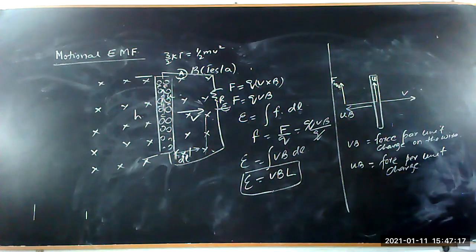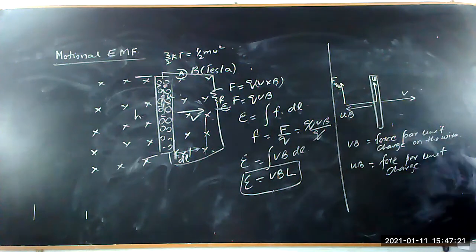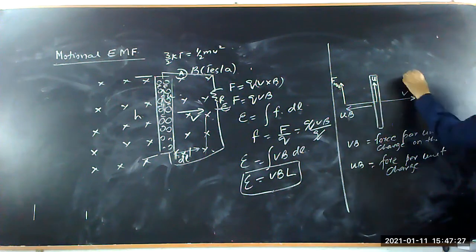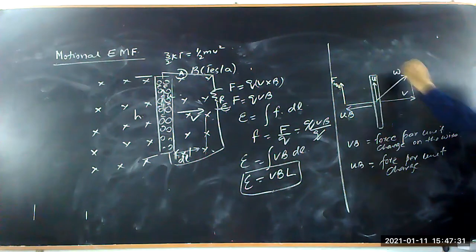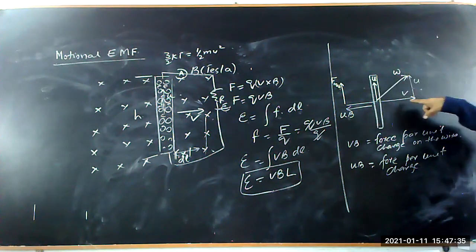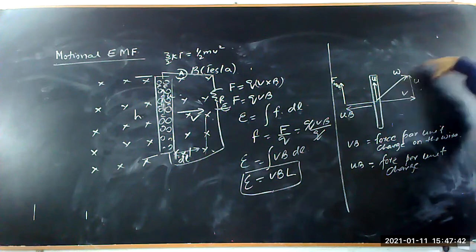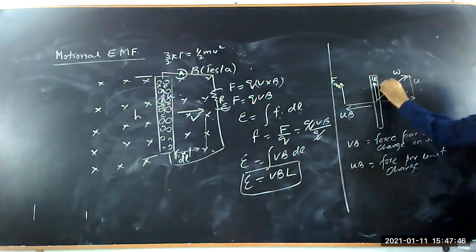Now the resultant velocity of V and U, according to the head to tail rule, is this resultant vector, let's call it W. So W is the resultant velocity, which is the sum of the velocity of the wire plus the velocity of the charges within the wire. It makes an angle theta.